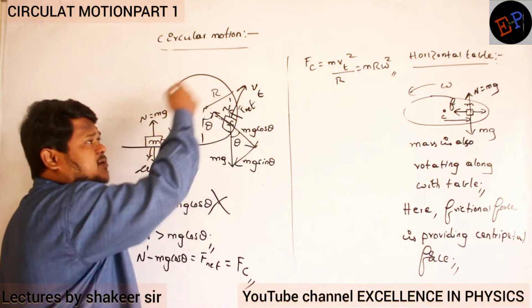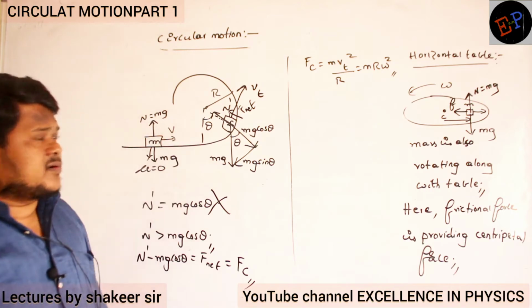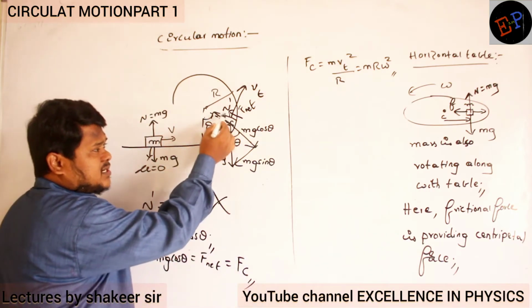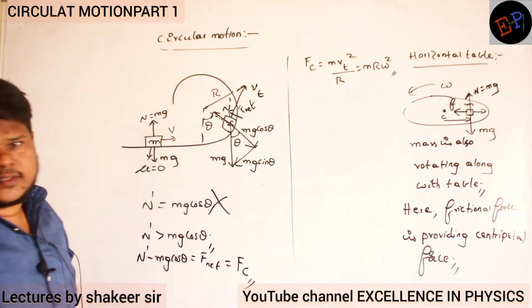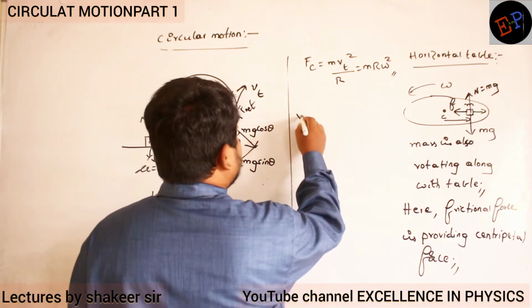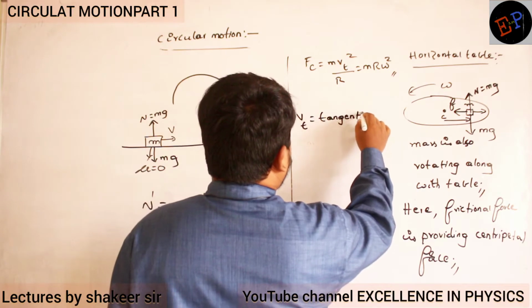Now what is meant by r here? The radius in which the body is traveling. R is called the radius of the circular path. Omega is called, when the mass is present at this position, its angular velocity.